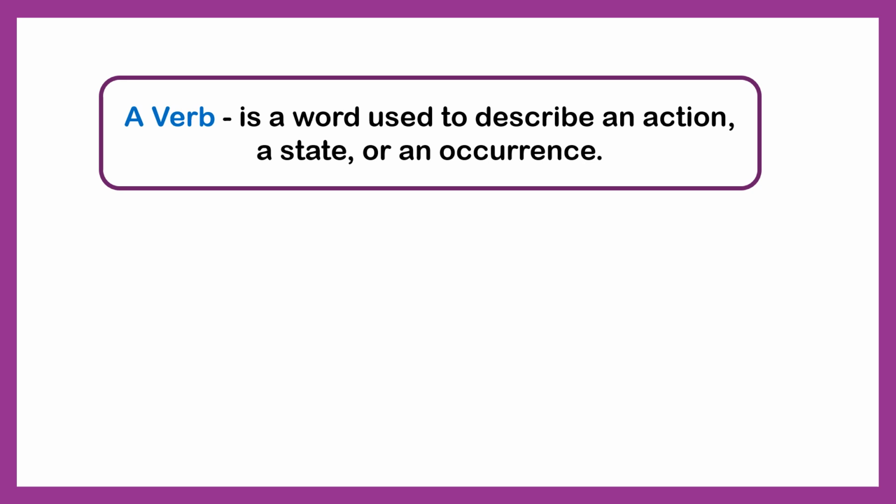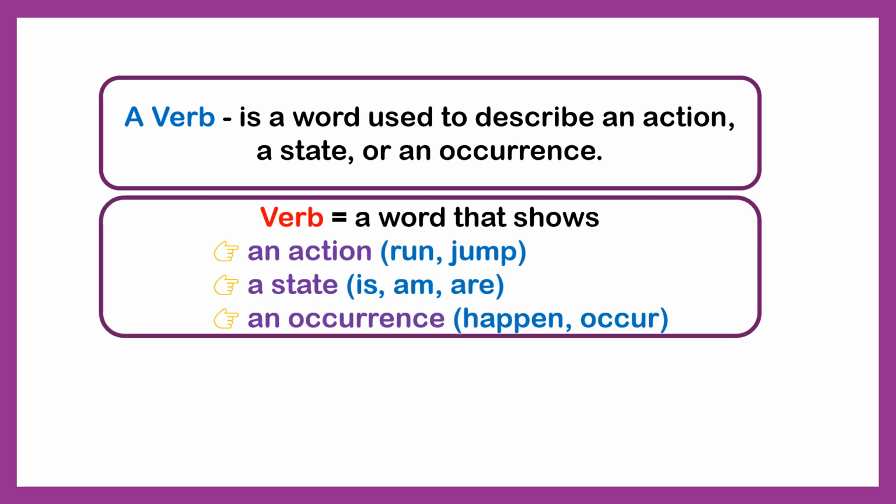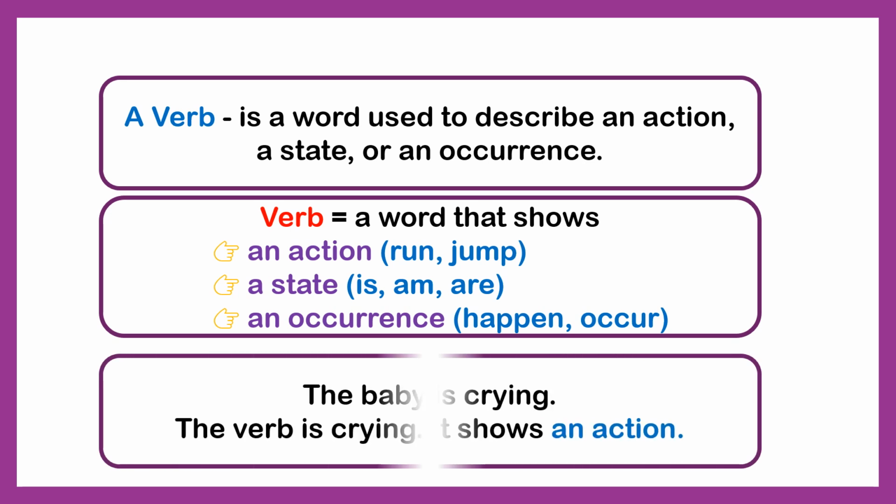A verb is a word used to describe an action, a state, or an occurrence. A verb is a word that shows an action. For example, run, that is an action. Jump, that is an action. A state is, am, are; an occurrence, happen, occur. For example, the baby is crying. The verb is crying. It shows an action.